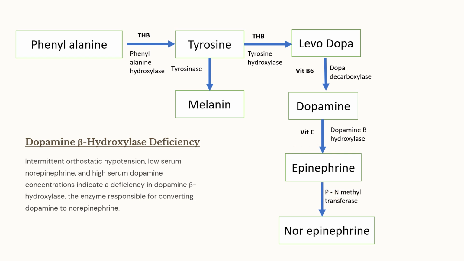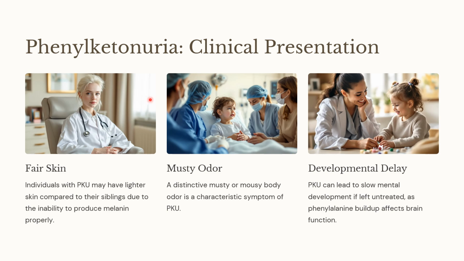Now let's see what is the clinical presentation of phenylketonuria. The fair skin, because of the absence of melanin production, and they will be also having a distinctive musty or a mousy odor. The child will be having this kind of odor, and they will also be having a development delay. This is because the phenylalanine will affect the brain function. Therefore, this will result in a development delay. These are the three important features of phenylketonuria.